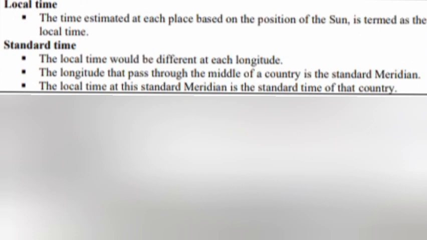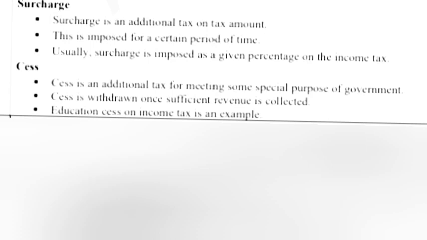Cess is withdrawn once sufficient revenue is collected. Education tax on income tax is an example. 24. Distinguish between local time and standard time. Explain the importance of standard time.